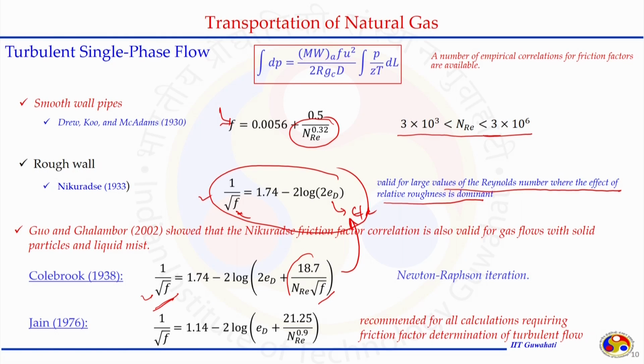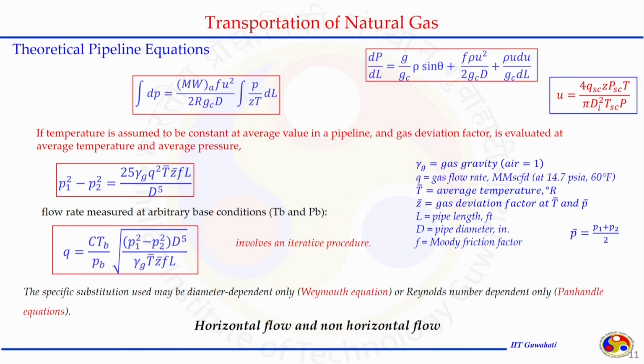We can perform the trial and error procedure or the iteration procedure to establish this relationship. And to avoid this difficulty, Jain in 1976 modified this equation and proposed an equation that you can use, which has both E d and Reynolds number, but does not need iteration. This equation proposed by Jain is recommended for all calculations requiring friction factor determination in a system where turbulent flow is happening.